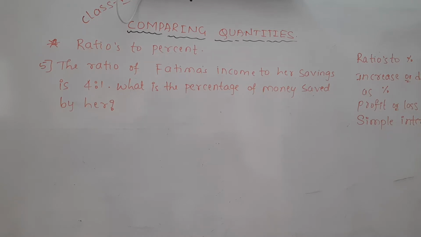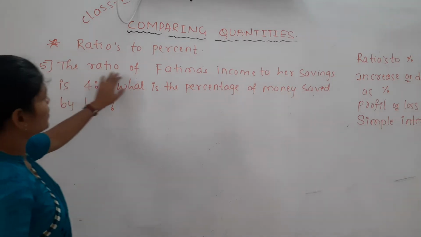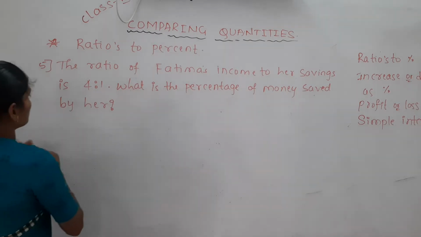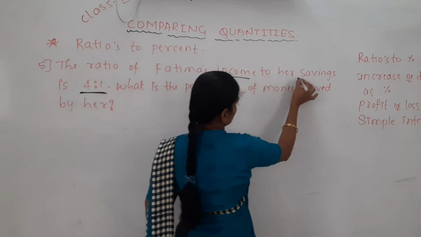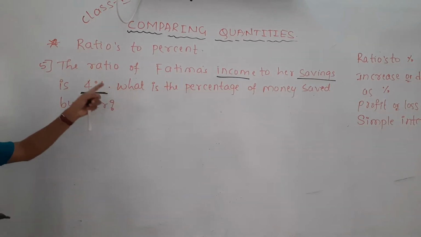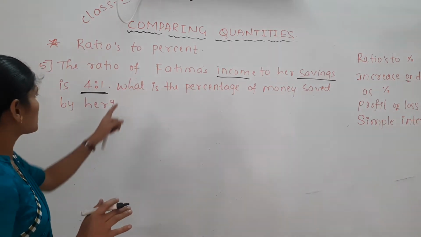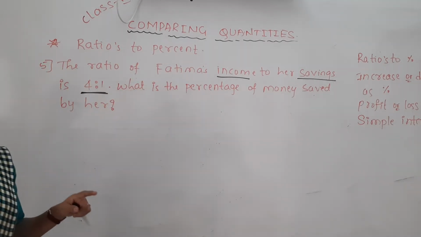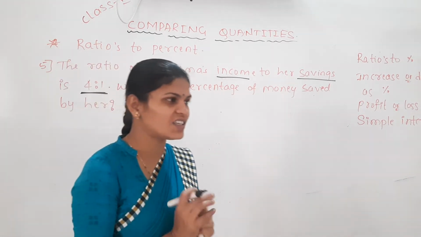Yes, take another question here. The ratio of Fatima's income to her savings is 4:1. What does this show? Income to saving. Here 4 shows her income and this one part shows her savings. Then what is the percentage of money saved by her? Her means who? Fatima.